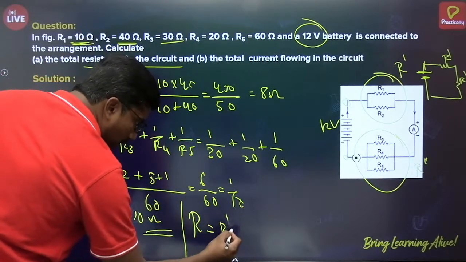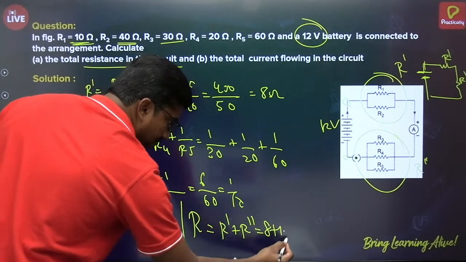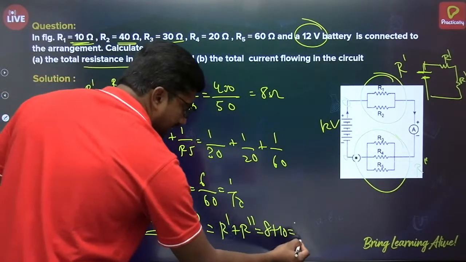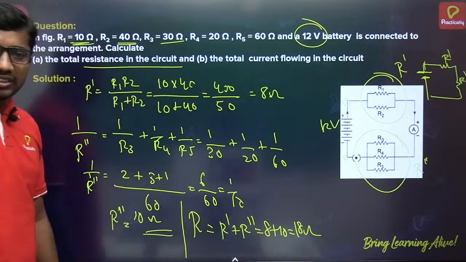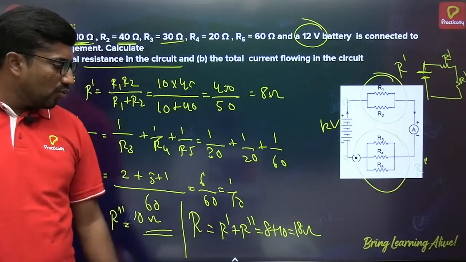So you can add now R dash plus R double dash, that is 8 plus 10. 8 plus 10, how much? 18 ohm. That's all, children. So the first question is over. Total resistance in the circuit is 18 ohm.